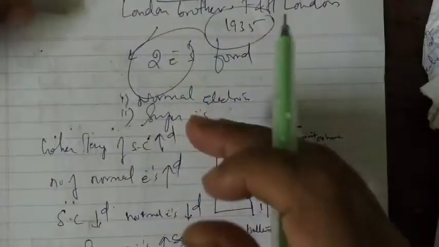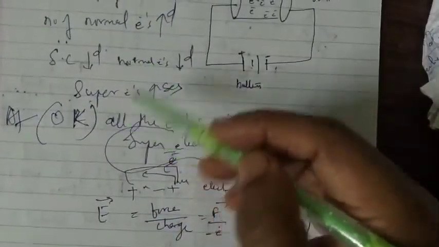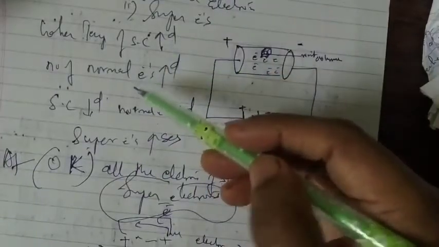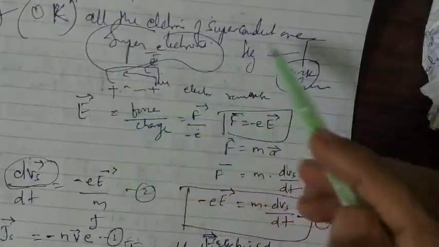So understand this concept very nicely. The derivation is not so important, but you have to keep these two in mind here: normal and super electrons, and the temperature condition. As you increase the temperature, normal electrons increase but super electrons decrease. If you decrease the temperature, super electrons increase. At 0 Kelvin, it will become perfectly superconducting.